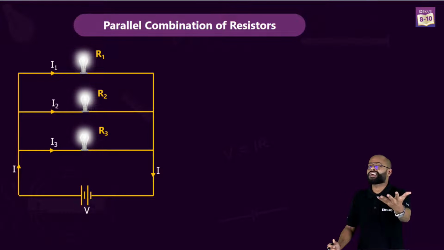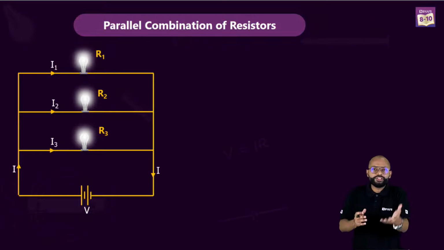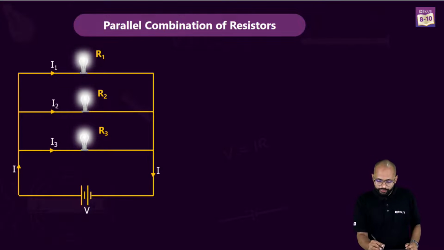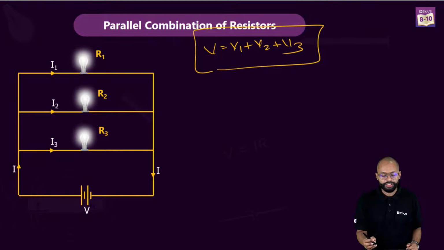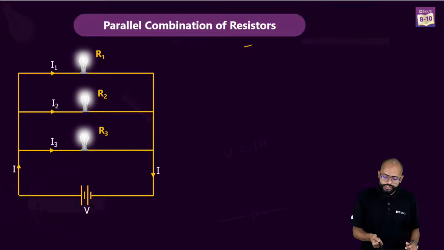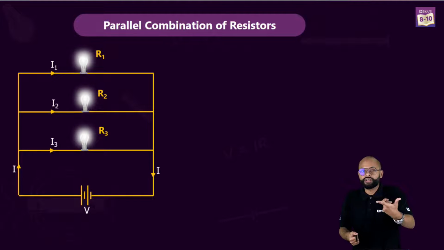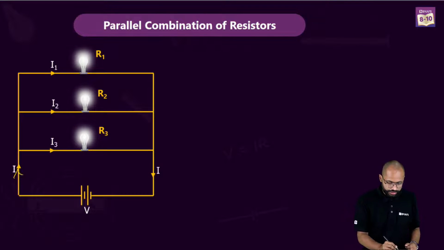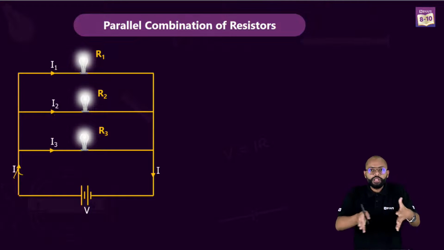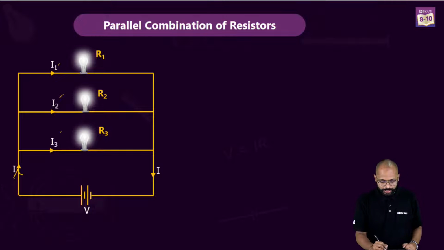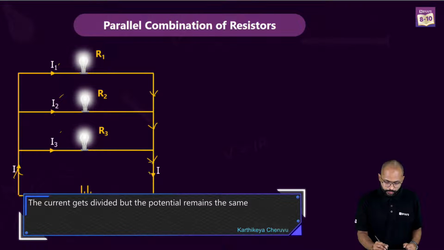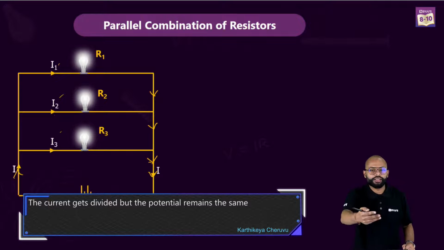You start from current. In the series case, what was getting distributed? Voltage was distributing. That's why we said that V equals V1 plus V2 plus V3 in the series case, right? Here, voltage is same. What is getting distributed? Current is getting distributed. This is the total current I. It will get divided into three parts, I1, I2, I3, and then recombine, and form I again.